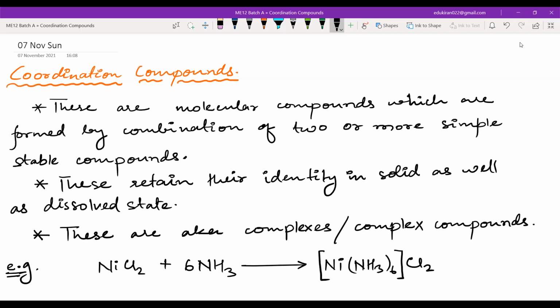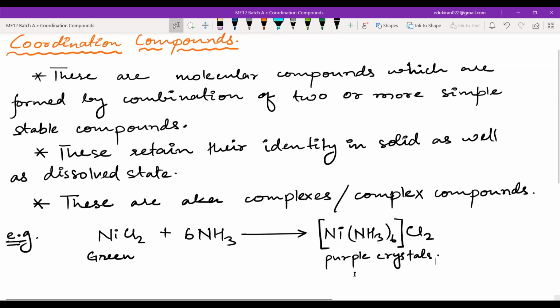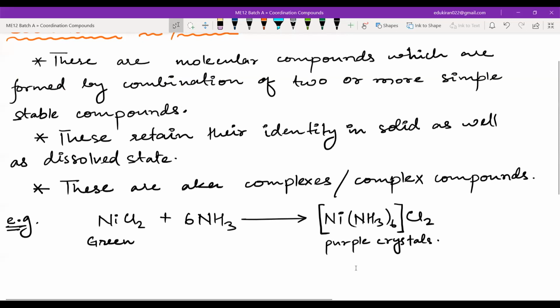Now, what is the difference here? This is green. This is a gas. You mix it in water. And these are purple crystals. So obviously, whatever characteristics nickel or ammonia have are not present, and the complex compound that we have formed has different properties than Ni2+ and NH3.